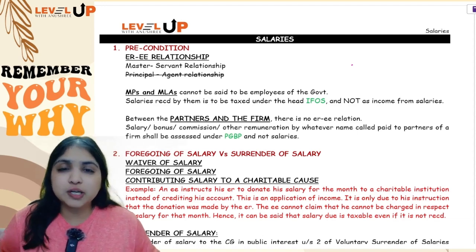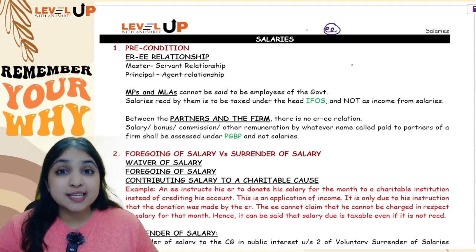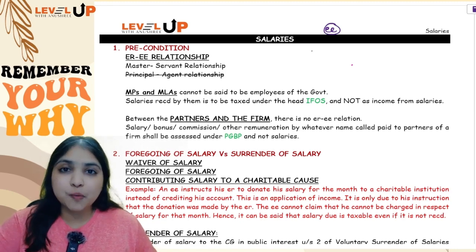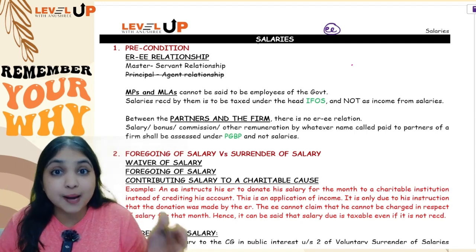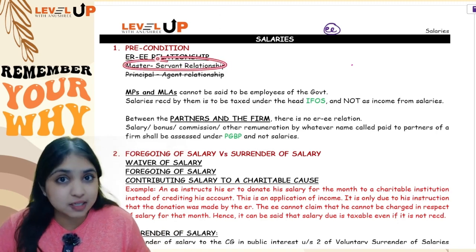In your salaries head of income, first of all, who is your assessee? Your assessee is the employee, right? If your assessee is the employer, you will go to the PGBP head of income. You will come to the salaries head only if your assessee is an employee. Point number 2, you can apply this head of income only if there is an employer-employee relationship, only if there is a master-servant relationship.